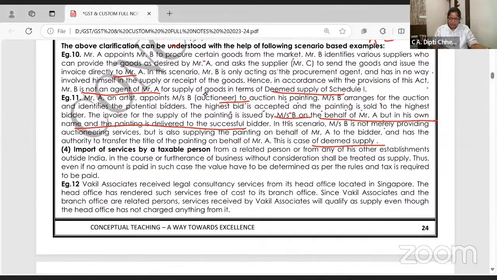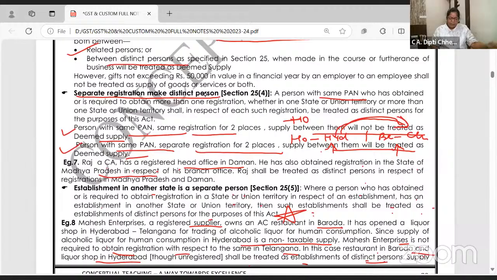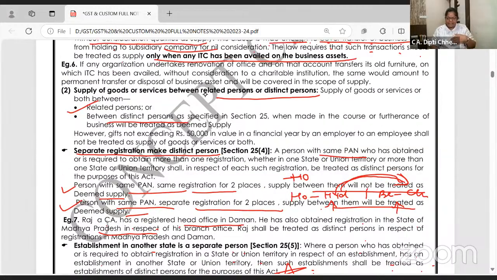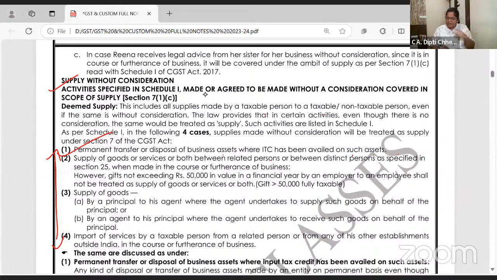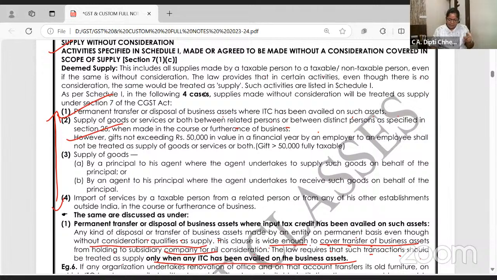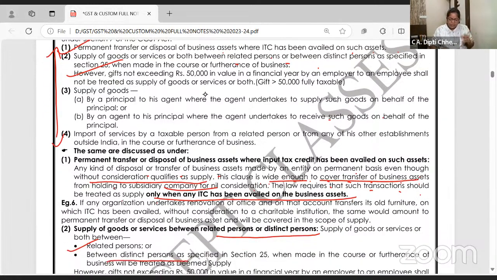Okay, and the fourth one, once again, what is the first one? Permanent transfer of the asset. What's the second one? Related person. Okay, right. What's the third one? Principal to agent. What's the fourth one? Fourth case, import of the service.